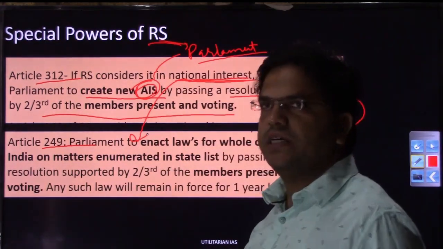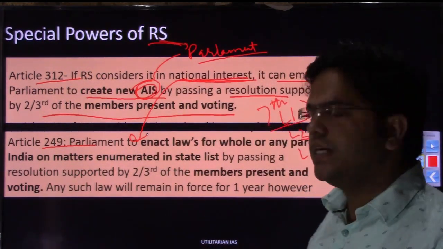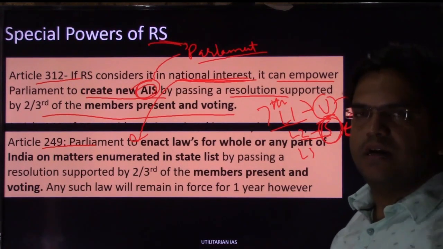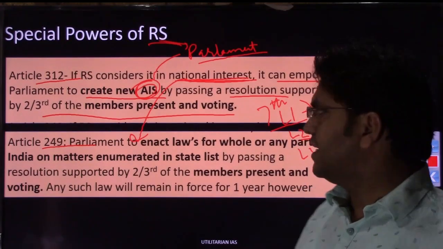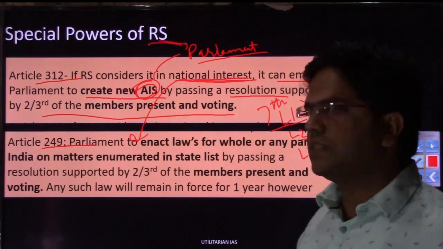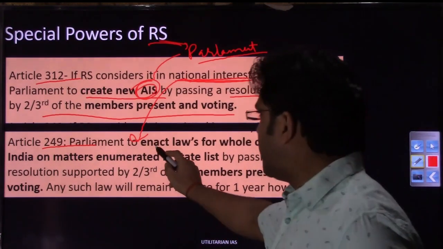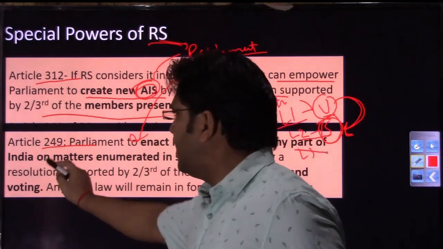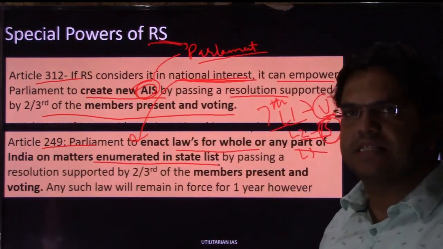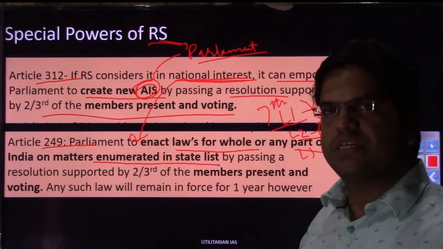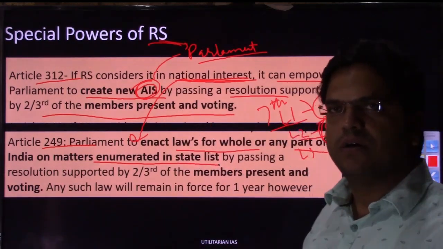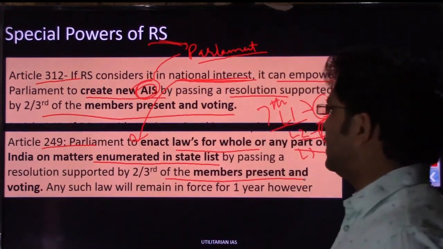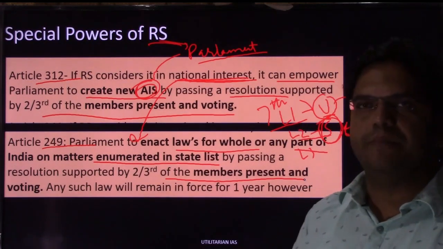So if at any time Rajya Sabha thinks that it is in national interest for the union to legislate on a state subject, for one state or for a group of states, for the parliament to enact laws for the whole or any part of India on matters enumerated in the state list, then again the same process: Rajya Sabha will pass a resolution with 2/3 of its members present and voting, and then parliament will be empowered, right?